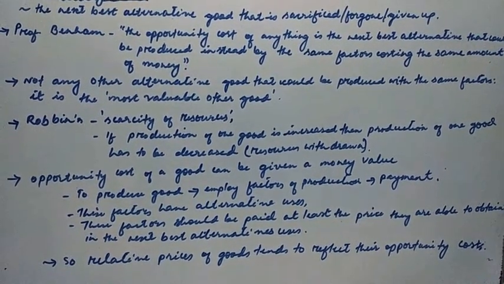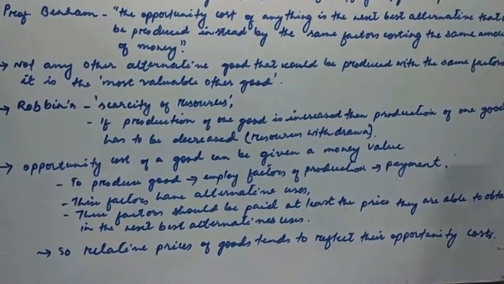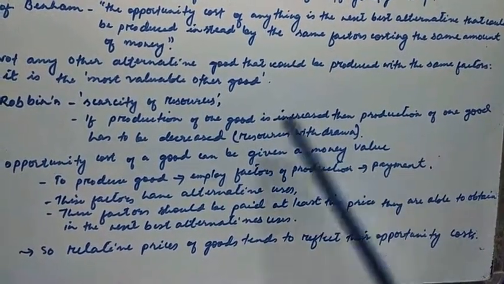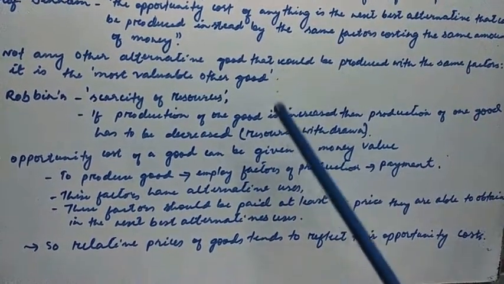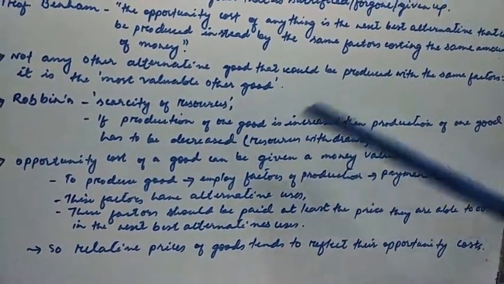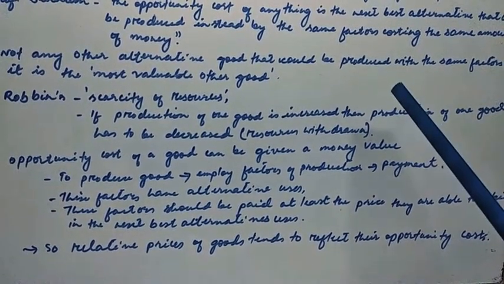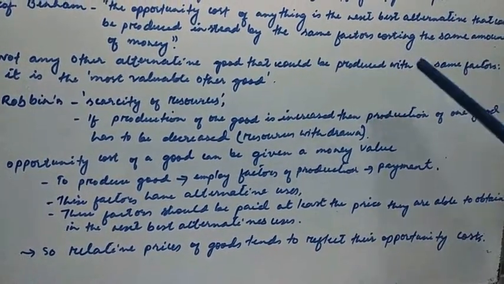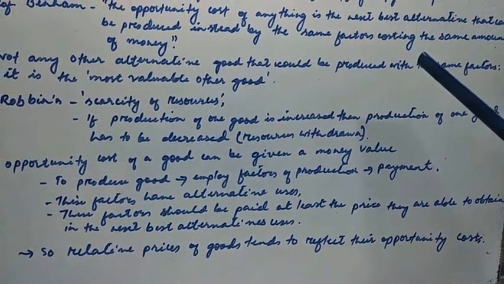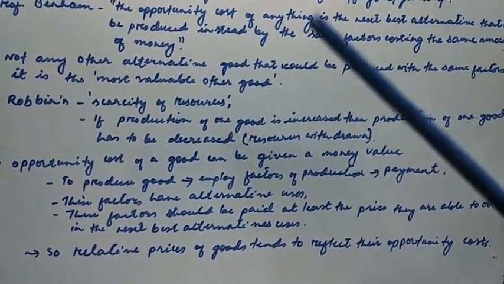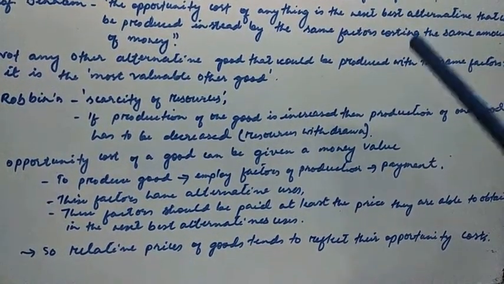According to Robbins, if production of one good is increased, then the production of another good has to be decreased because resources are scarce. So if you want to increase the production of one commodity, let us say coffee, then you have to withdraw an amount of resources from producing a pen.